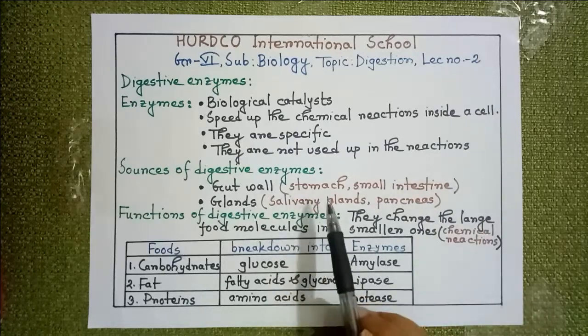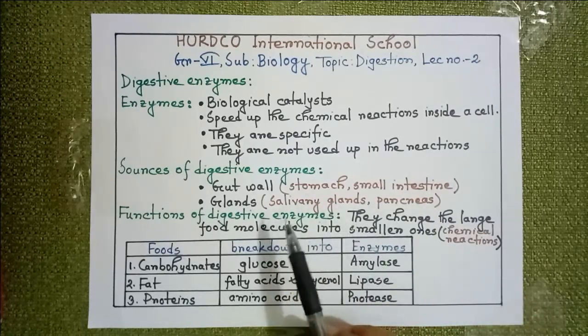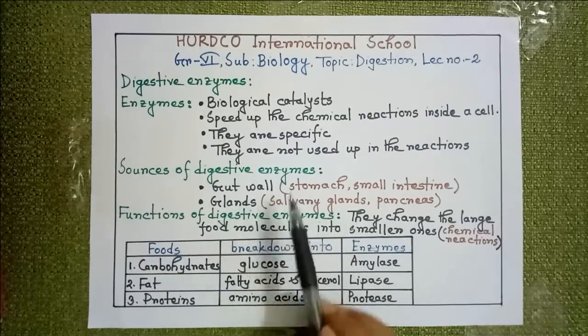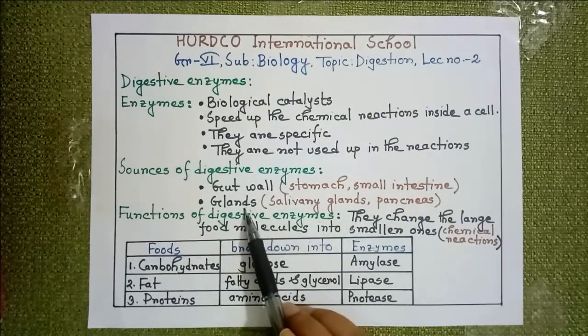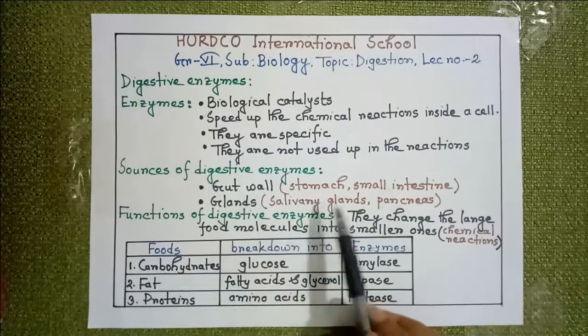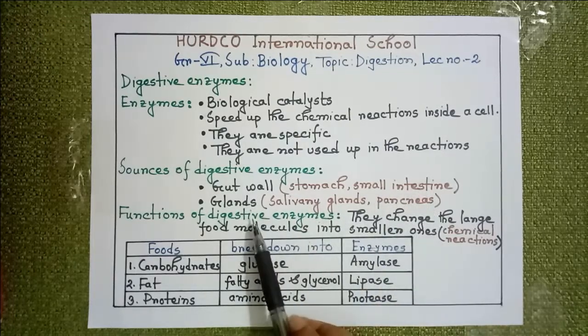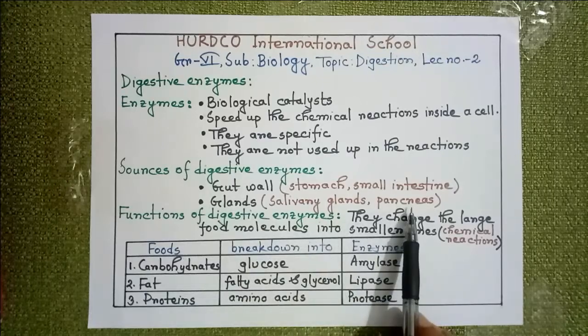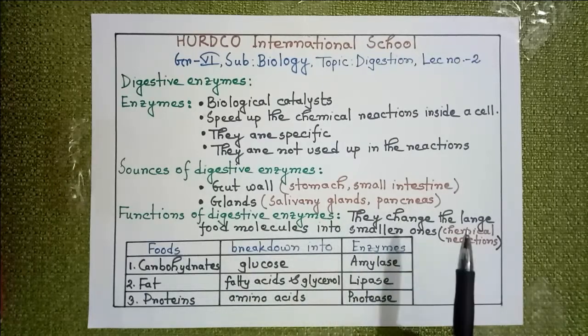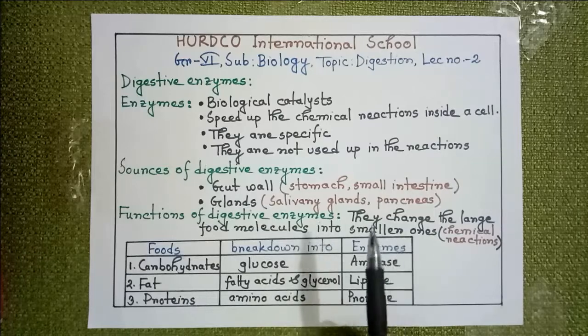Now, what are the sources of digestive enzymes? There are two sources of digestive enzymes. One is the gut wall, another one is the glands. The gut wall, like the stomach wall and the small intestine wall, and the glands, like the salivary glands, the pancreas and also the liver, will produce the digestive enzymes.